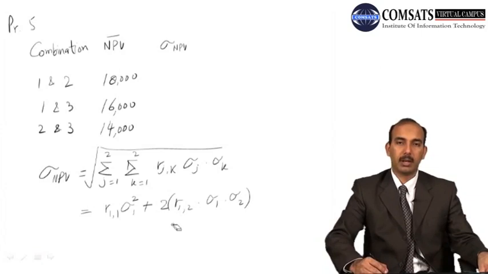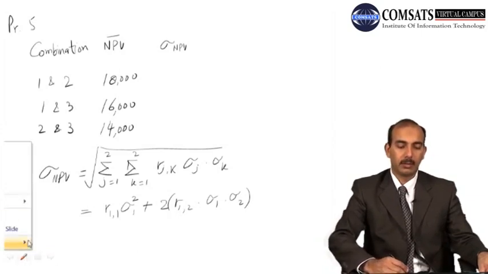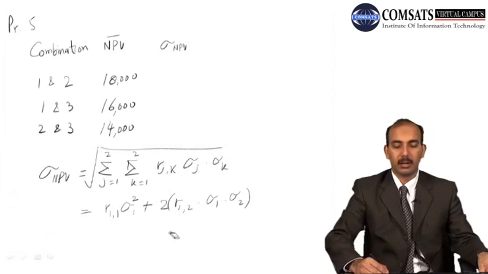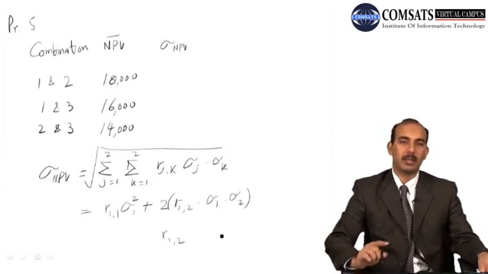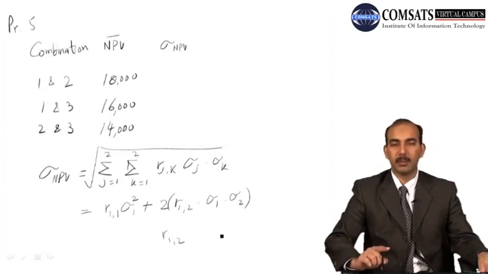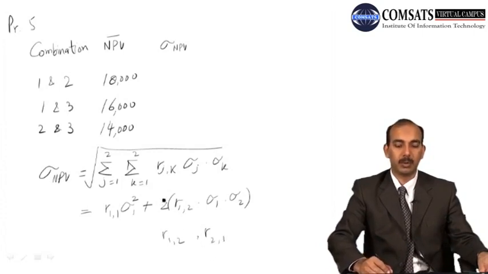यहाँ पे जो हमने r को 1 और 2 लिखा हुआ है, actually it is like that. r actually it is correlation between 1 and 2, and second time जब हम k की j की सेकंड वैल्यू पुट करेंगे और k की पहली वैल्यू पुट करेंगे, that is correlation between 2 and 1. तो ये दोनों चीज़ें they are same, so that's why we put a sign of 2 here outside and we